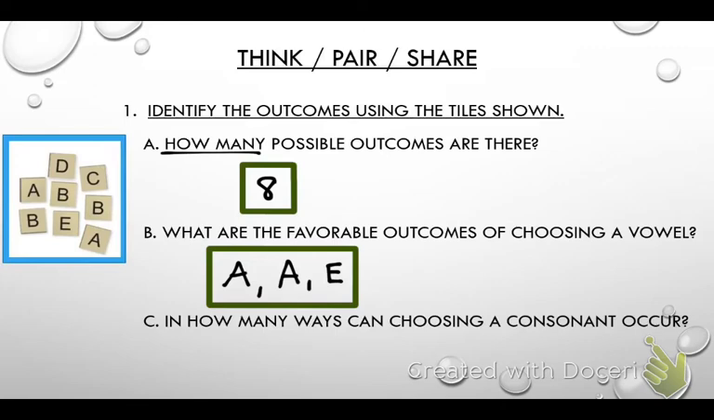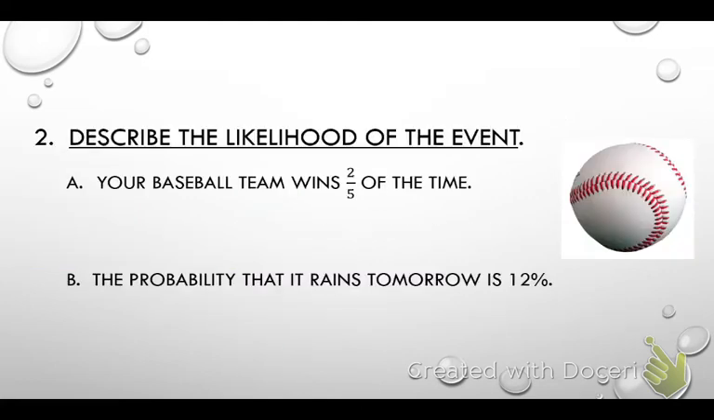Okay, B is one of them. What else? C, D, another B, and another B. Good job. Now, how many ways are there? 5. There we go. Okay, for number 2, describe the likelihood of the event.